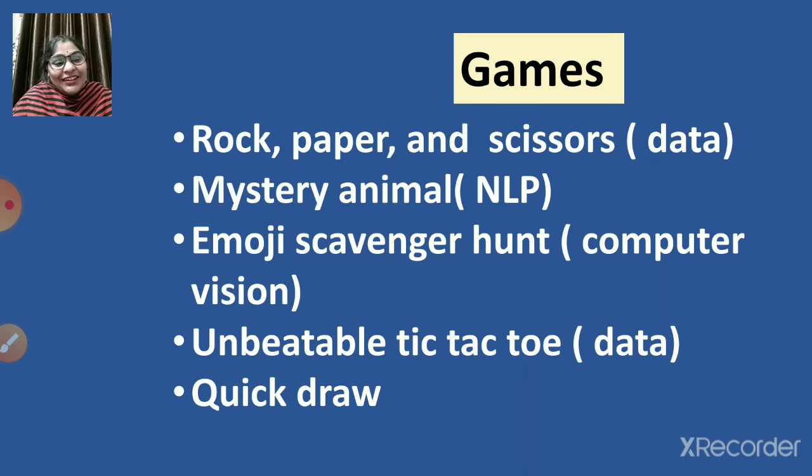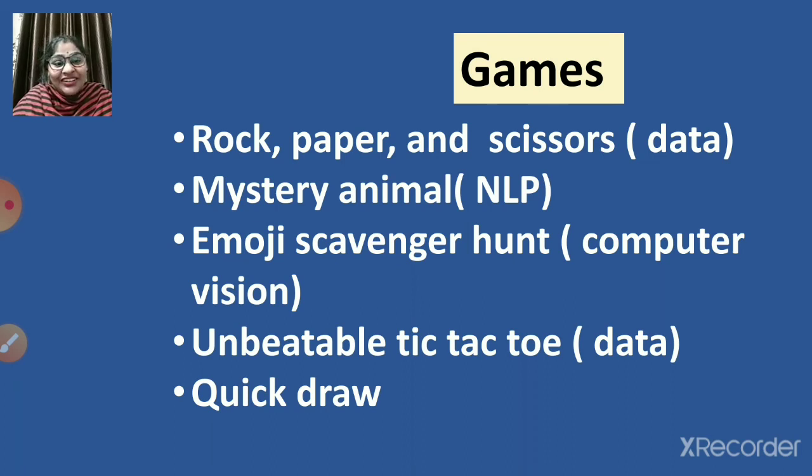This again depends on the data. It only takes the data, and after some time it will be very difficult for you to beat the computer. So these are a few games, children, through which you can understand what these 3 domains are.